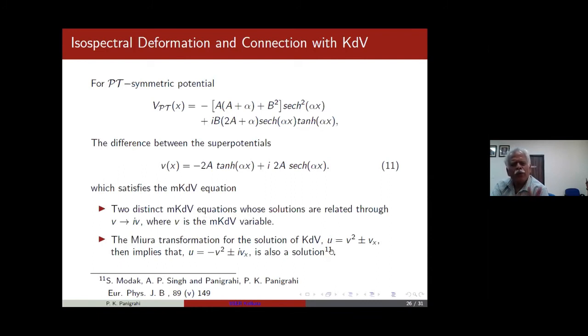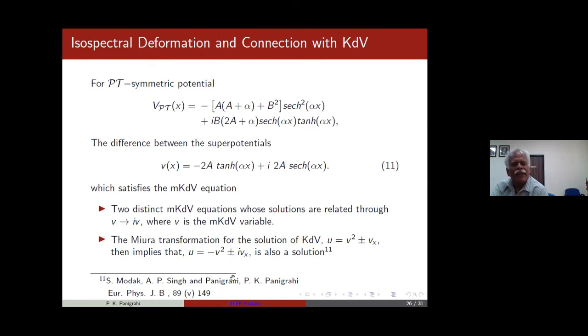There are two different forms of combination which appear. One is v square plus minus derivative of v, the other is v square plus minus i v, and both are solvable and both satisfy the KdV equation. The first one gives rise to the standard potential which Sukhatme and company have solved, without i. The other one gives rise to these complex solutions.